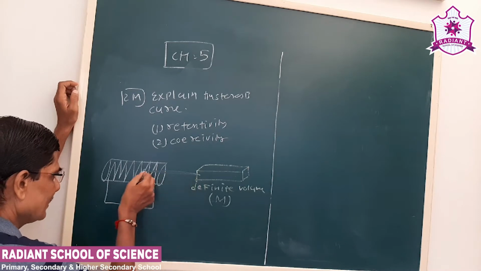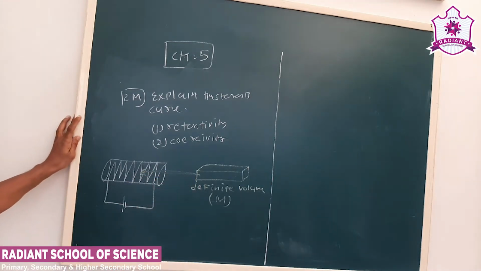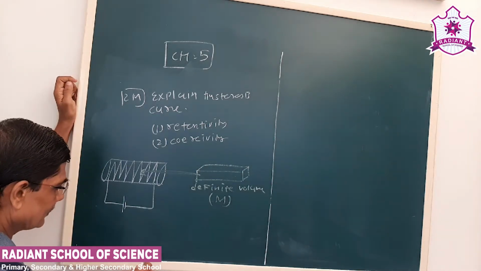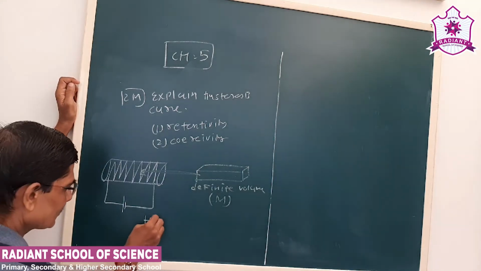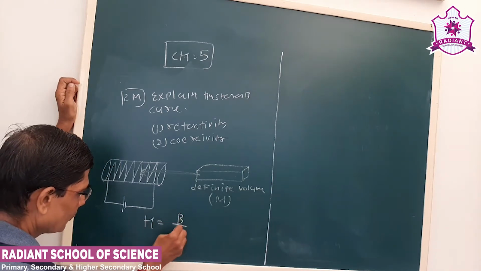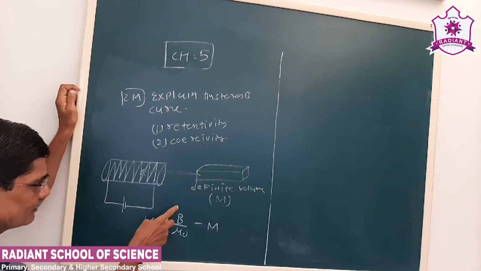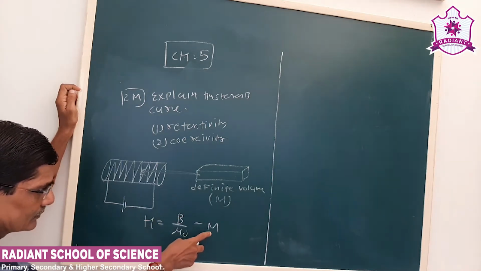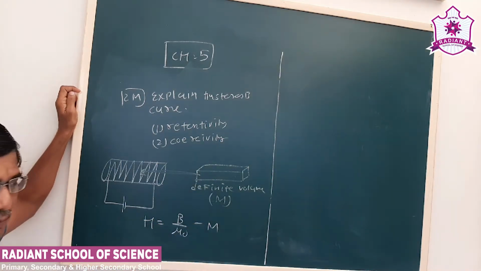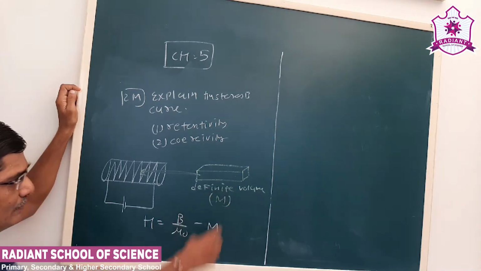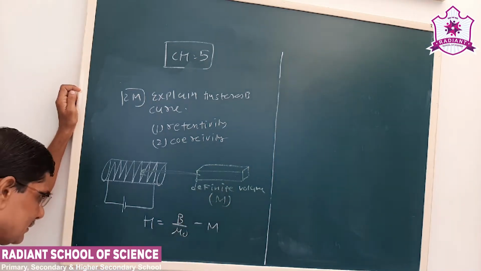Now this is placed inside the solenoid, and the current is changed. Now we studied the relation H is equal to B upon mu 0 minus M. What is H? Magnetic intensity. B is the magnetic field. M is the magnetization of the material. For a given material, this capital M, that is magnetization, will have a maximum.